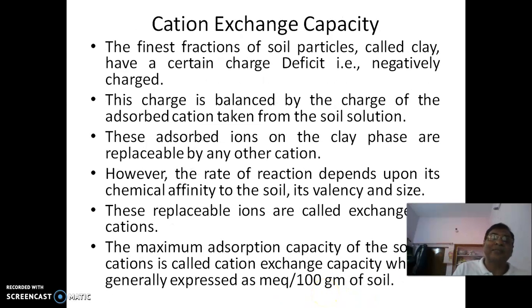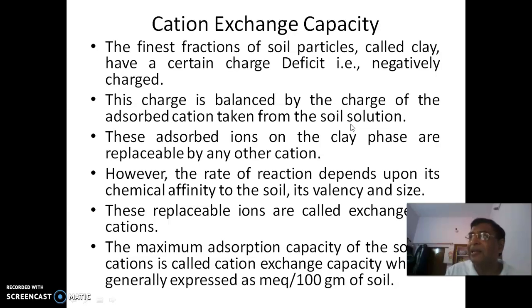Cation exchange capacity. This is how we try to understand slowly. The finest fractions of the soil particles, normally clay dominated soils, even this salinization and waterlogging mostly occurs with clay dominated soils only. You have a certain charge deficit. What does that mean? It is negatively charged. So clay particles are negatively charged when the soil is enriched with clay. Then this charge is balanced. Since it is negatively charged, how is it balanced?